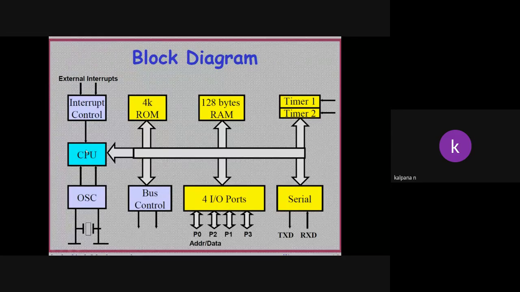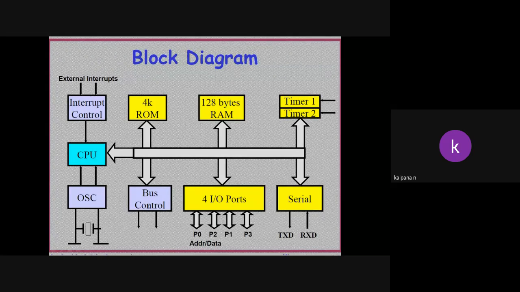ALU, as its name says, performs arithmetic and logic operations. Then the timing and control unit performs the internal operation with the frequency of the clock. The CPU consists of a clock generator, and this oscillator will generate the clock signals. Next, data flow control: it will control the data flow from the microcontroller.